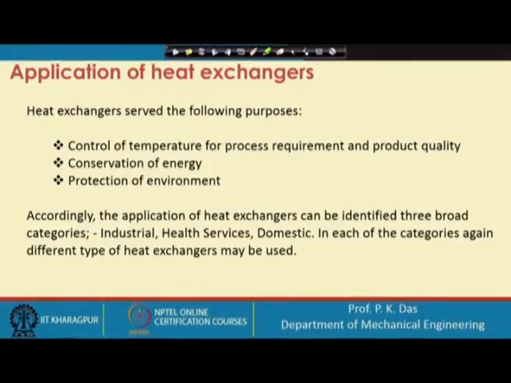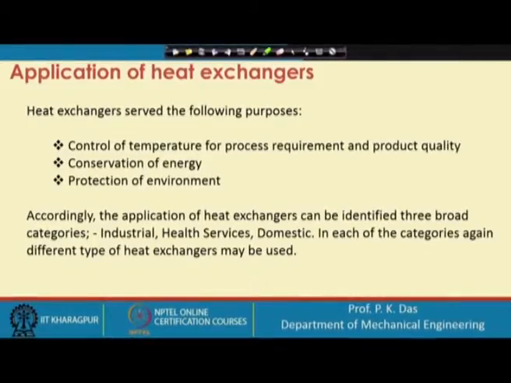Similarly, suppose we are making some sort of metallurgical product and it has to be heated or cooled, because we need a certain attribute, a certain property of the product. So, temperature control is very important, and a heat exchanger often plays a very important role in controlling temperature.